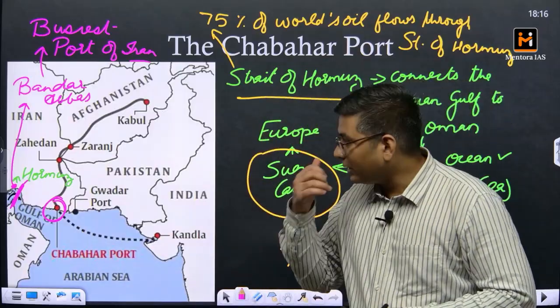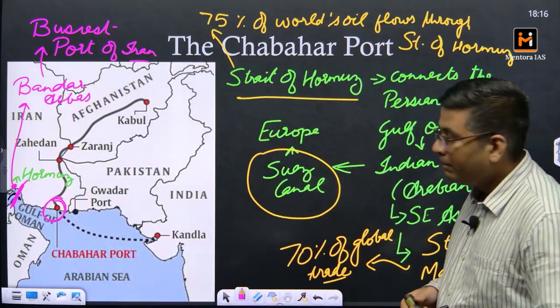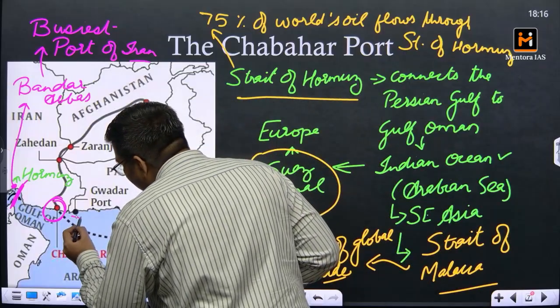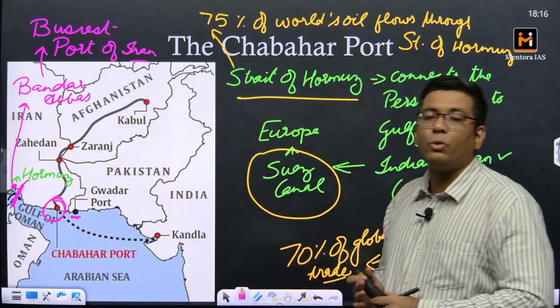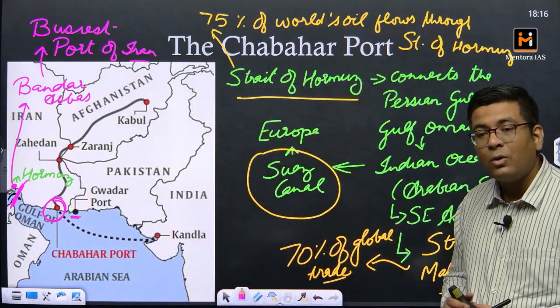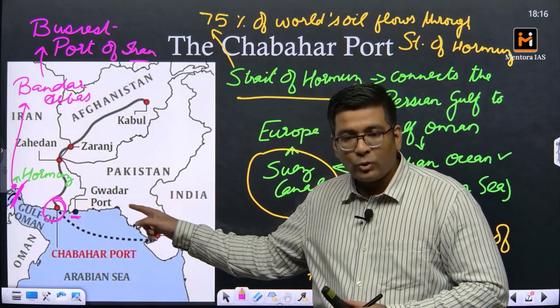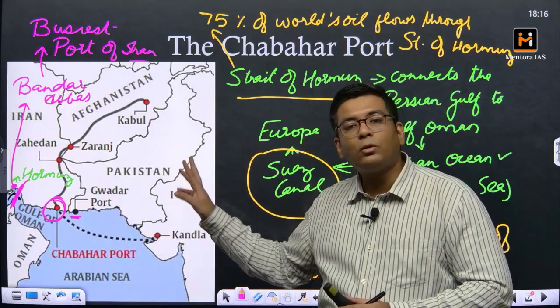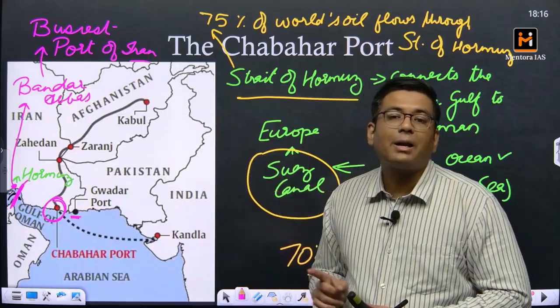Now, Chabahar is very closely located to another very important port of the region, called Gwadar. Both of these ports are located on the Makran coast.